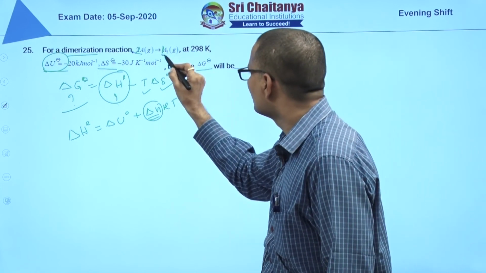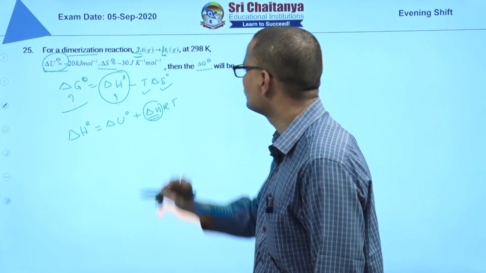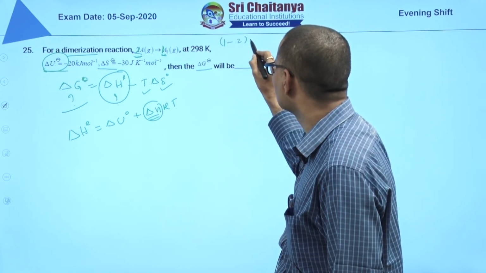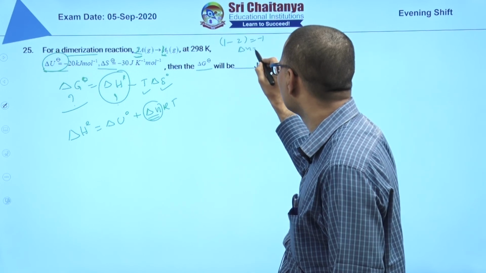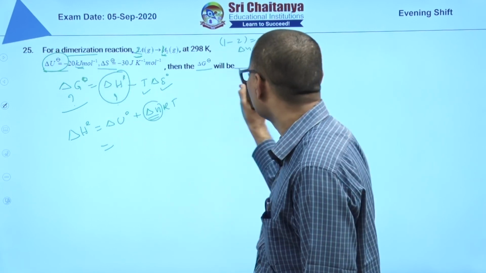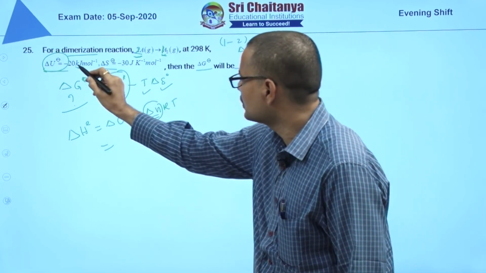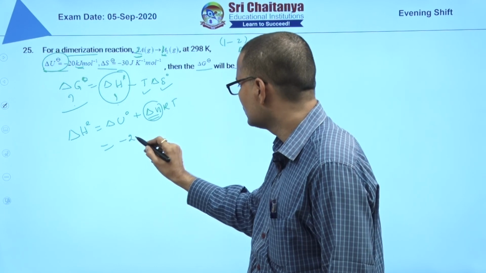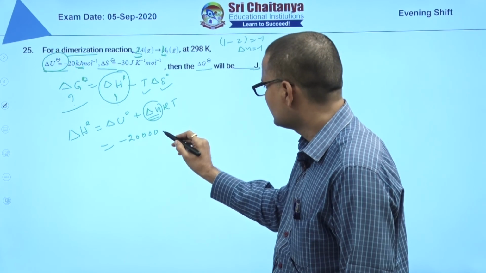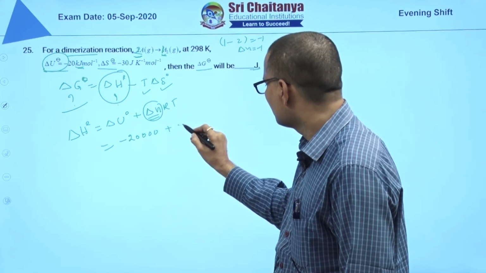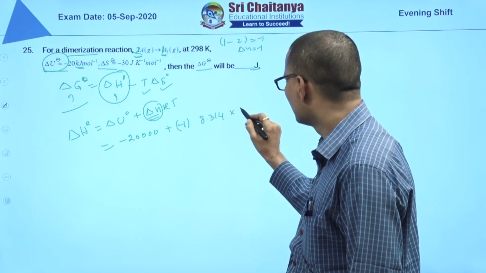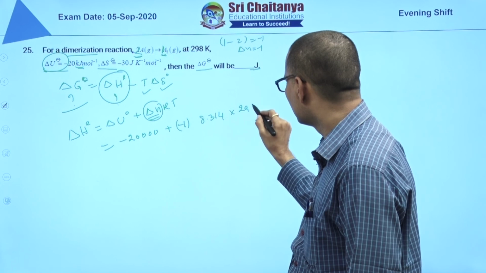Here gas product is 1 mole, gas reactant is 2 moles. So 1 minus 2 is equal to minus 1, delta n is equal to minus 1. So delta U is given in kilojoules, but they have given answer in joules. So better to convert this as joules, minus 20,000 joules, plus delta n minus 1 into R 8.314 joules into temperature 298 Kelvin.